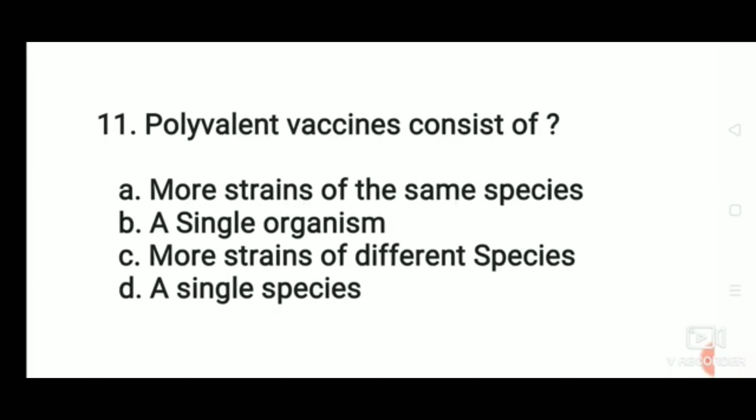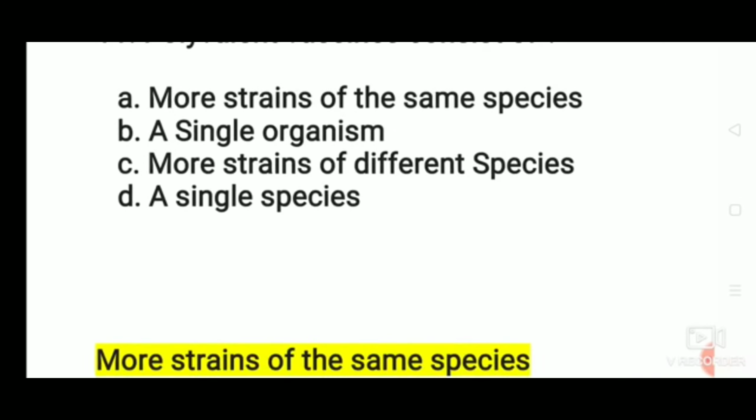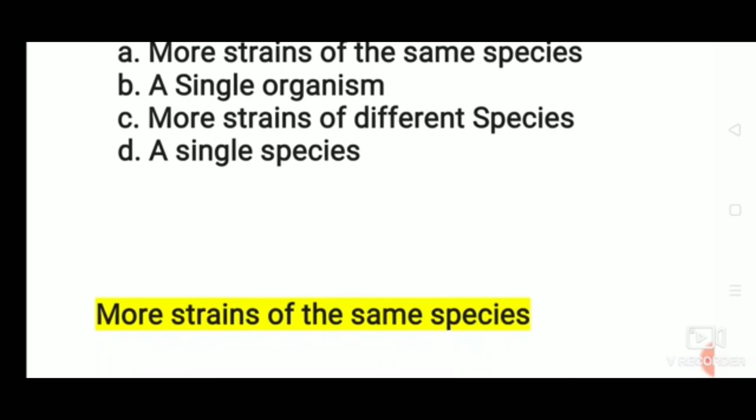Polyvalent vaccines consist of more strains of the same species, a single organism, more strains of different species, or a single species? The correct answer: polyvalent vaccines consist of more strains of the same species.